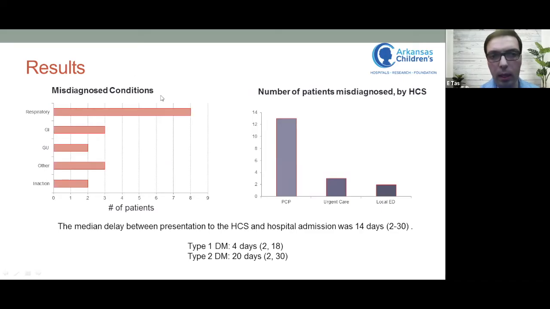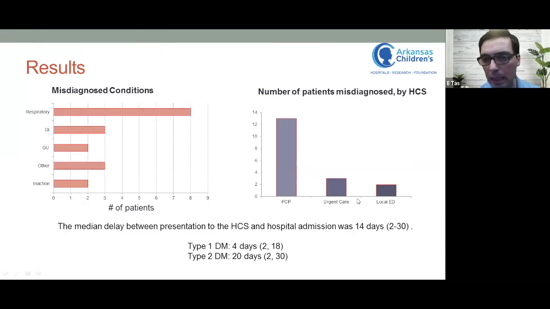When we look into the misdiagnosed conditions, the majority of our patients in this small cohort were labeled or diagnosed with some sort of respiratory issues, such as sinusitis or URI or even ear infection. And few of them, interestingly, received prednisone or Decadron. 3 of them were diagnosed with a GI condition, such as stomach bugs or constipation. 2 patients were diagnosed with candidiasis, but they were treated symptomatically. There was no mention of any type of diagnosis in 3 of them. 2 patients were diagnosed correctly with diabetes, but they were referred to an outpatient diabetes clinic. 1 of them ended up in DKA and was admitted to the ICU.